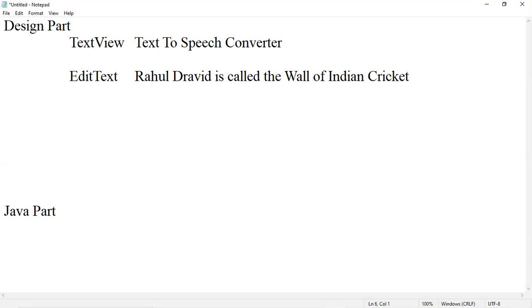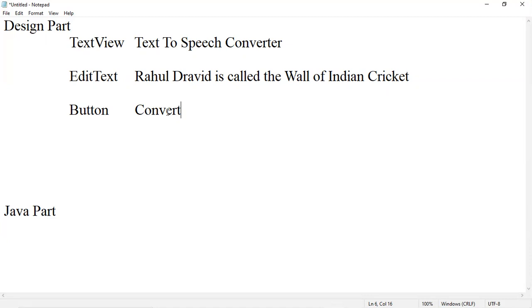So then I will be having a button. I will have one button. So that button, we shall name that button as convert. So it will have a heading called as text to speech converter. For that to happen, you need to add a component called as text view. Then we will add an edit text in order to enter the text which needs to be converted into speech. Then we will have a button named as convert.